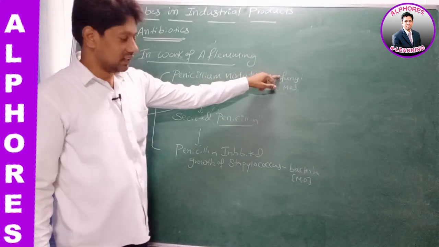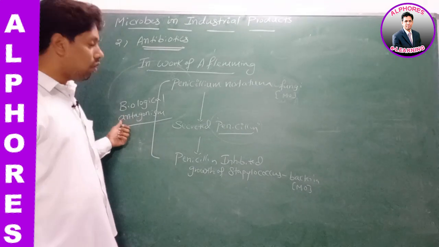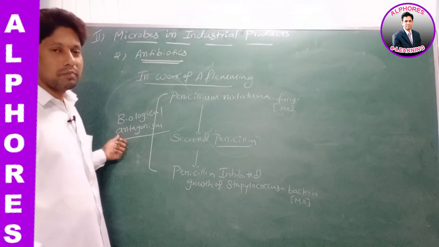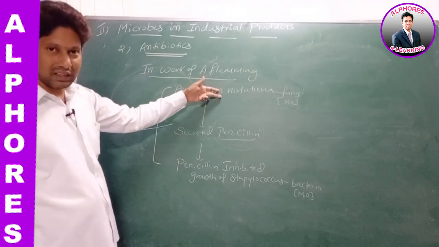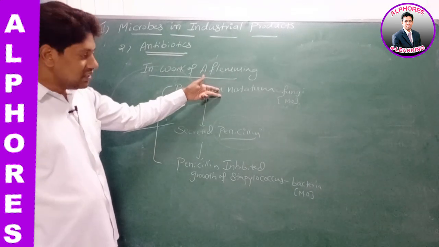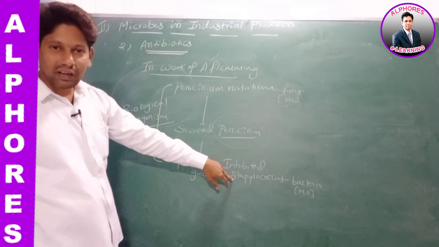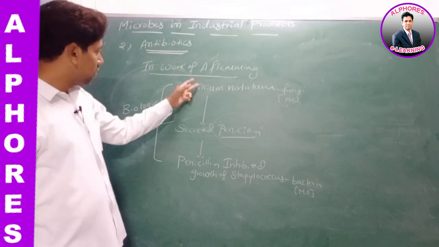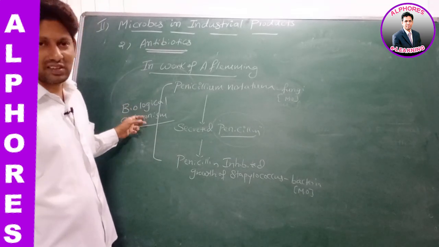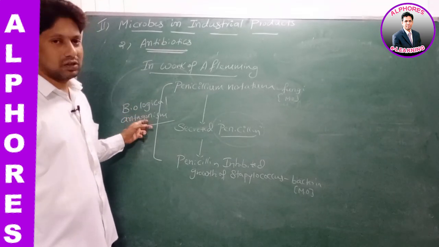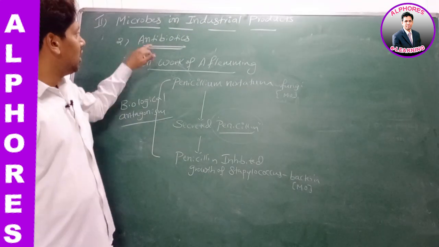Sir, microorganisms, they are living. Yes or no? Antagonism means opposite. It means the chemical secreted by one microorganism is acting against the growth of another microorganism, preventing its growth. So we can call this concept as biological antagonism.